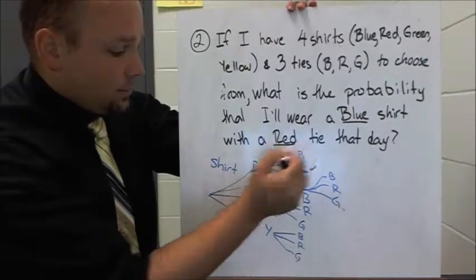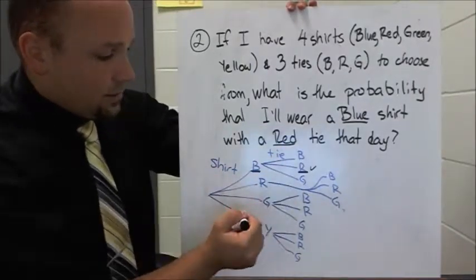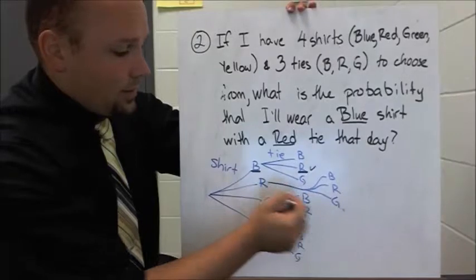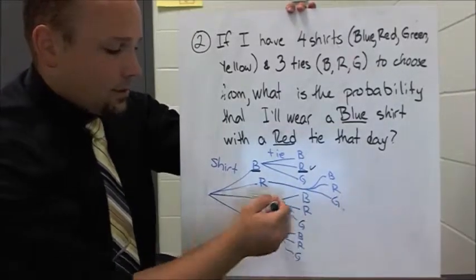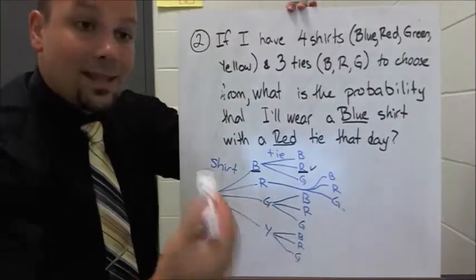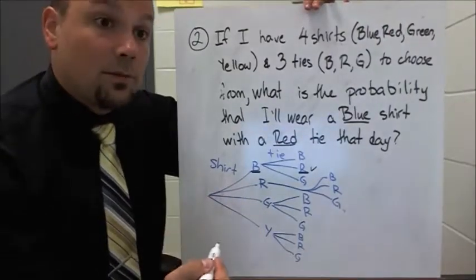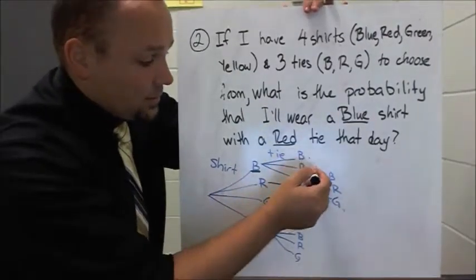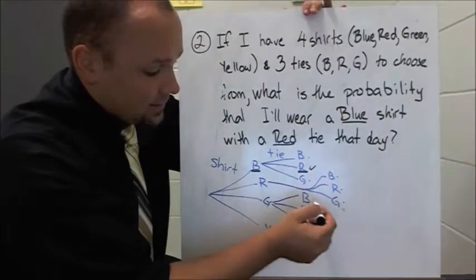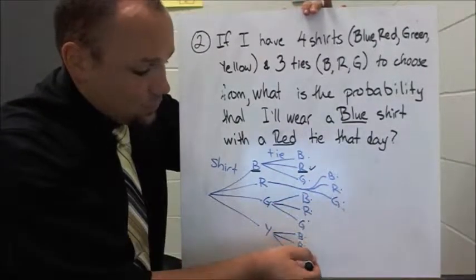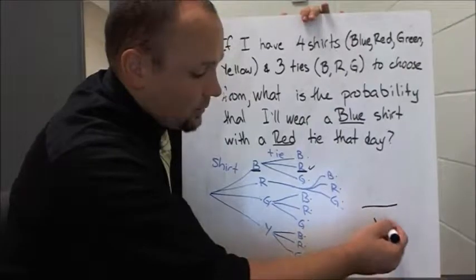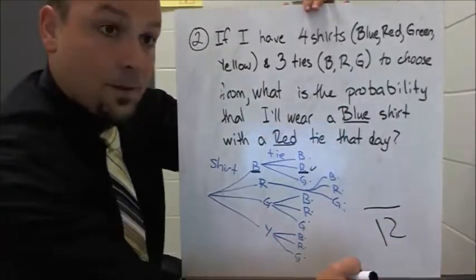Well, I could wear blue and blue, blue and red, blue and green. That's 3. Red, blue, red, red, red, green. That's another 3. Green, blue, green, red, green, green. That's another 3. And then another 3 here. So my total number of outcomes is 1, 2, 3, 4, 5, 6, 7, 8, 9, 10, 11, 12. So my total number of outcomes is 12.